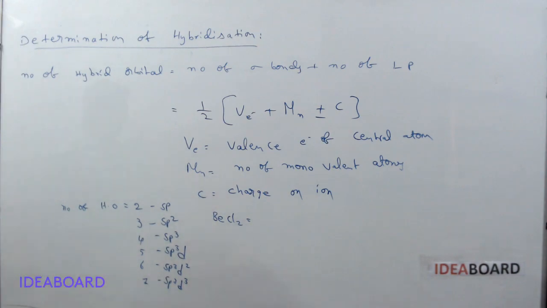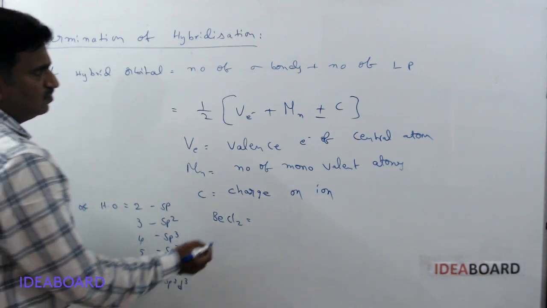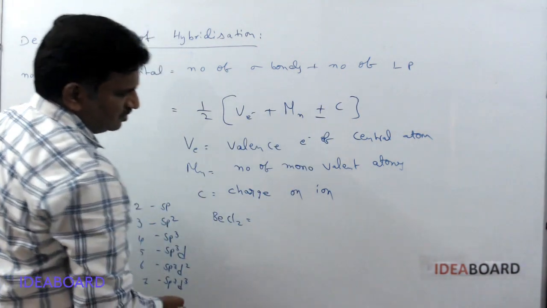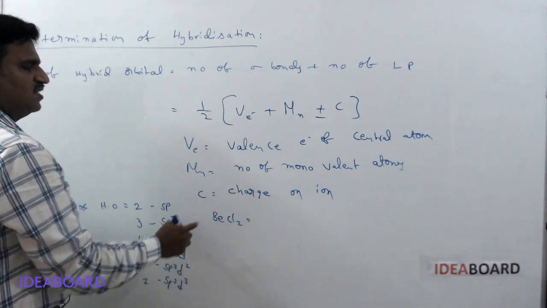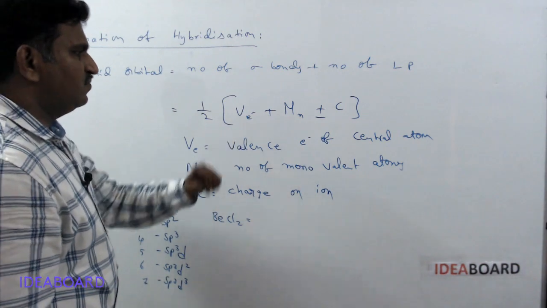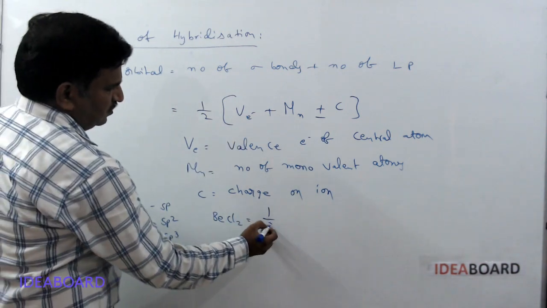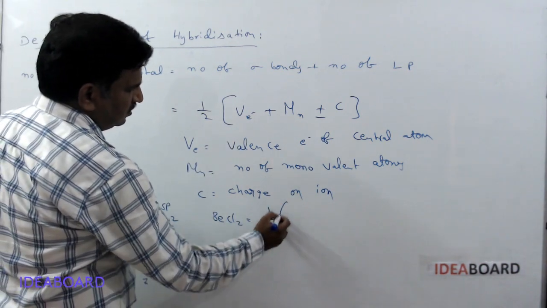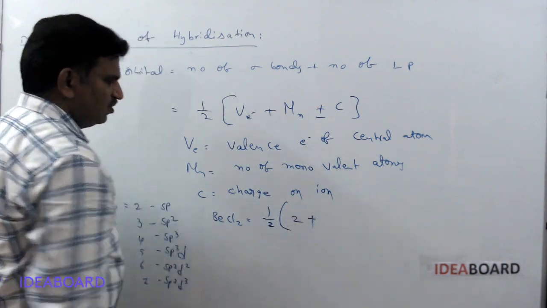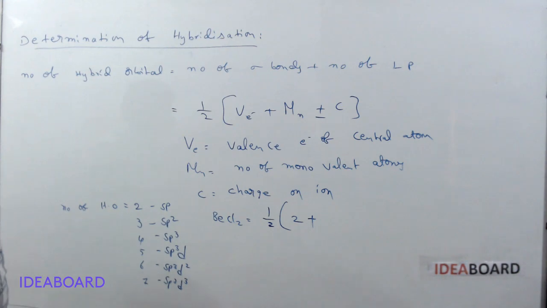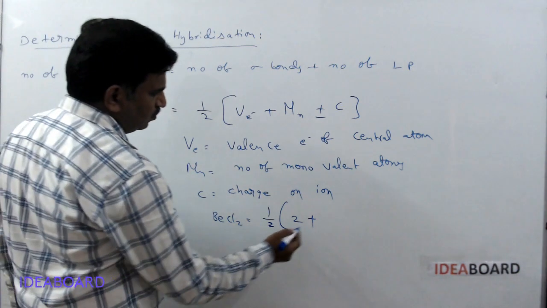What is the group number of beryllium? Beryllium is a second group element, so the number of valence electrons is 2. So half into 2 plus the number of monovalent atoms, which is 2 here.